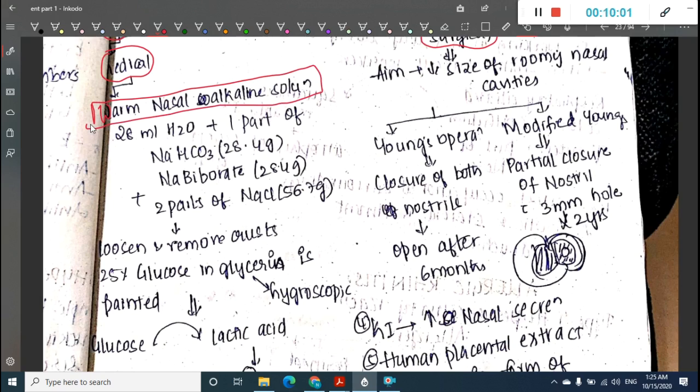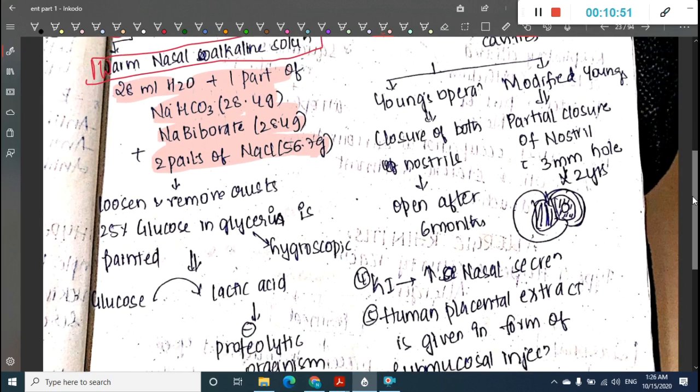This solution contains 28 ml of water, 1 part of sodium bicarbonate, which is 28.4 grams, 1 part of sodium biborate, also 28.4 grams, and 2 parts of sodium chloride, which is 56.7 grams. You irrigate your nasal cavity with the nasal alkaline solution. This will remove the crusts.